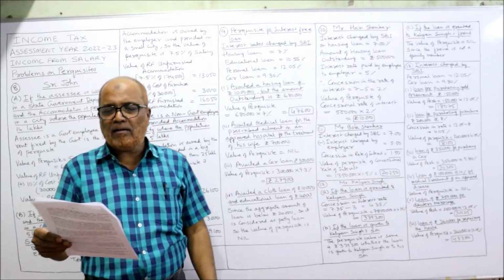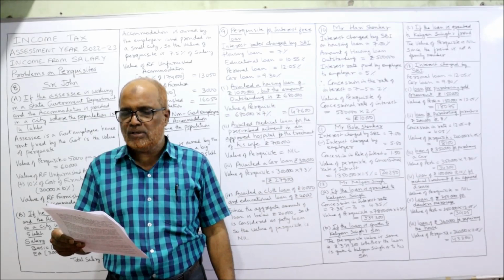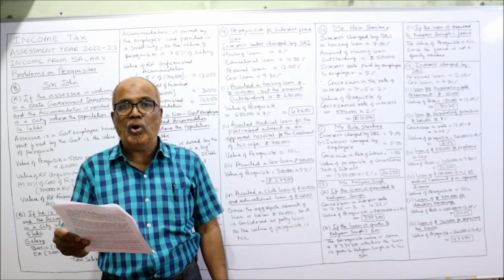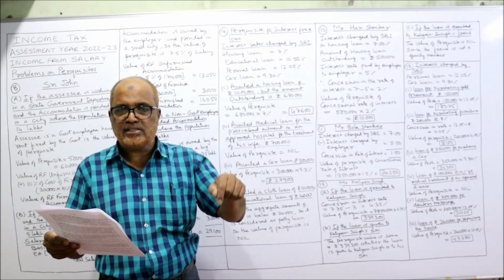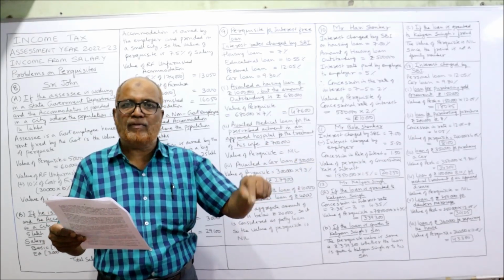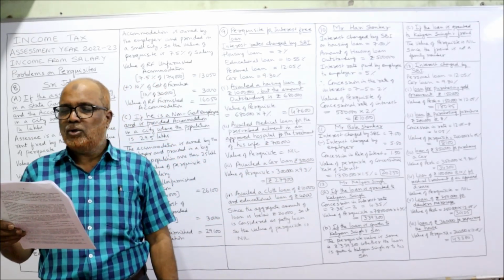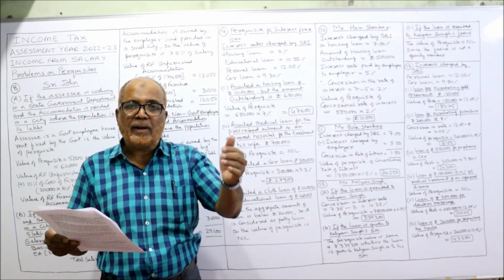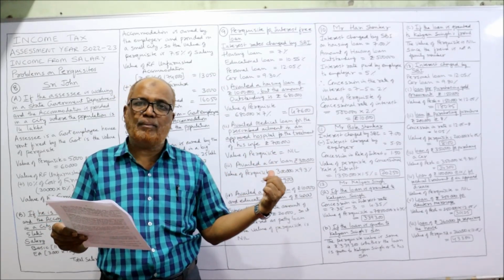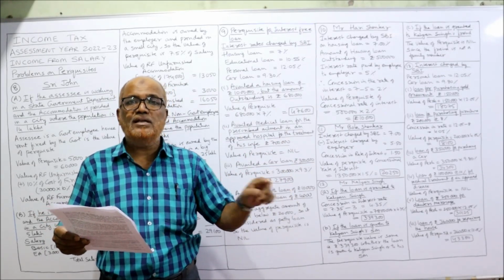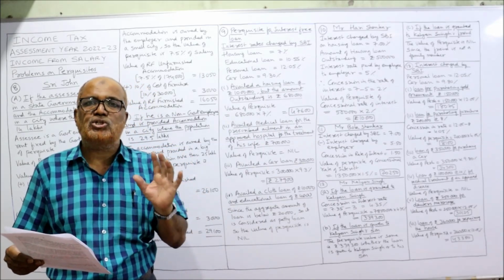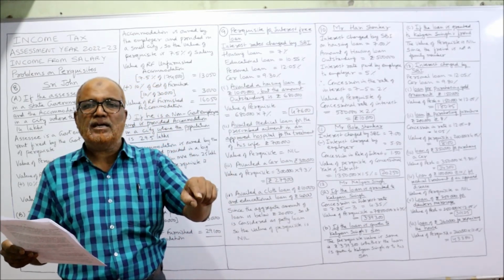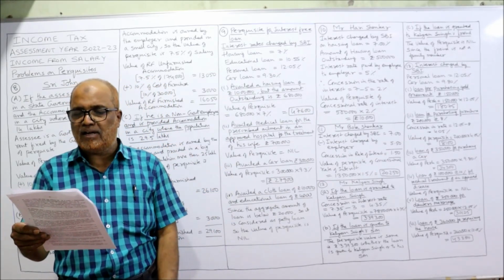Last and final. Calculate the value of the perquisite in the following situation if the loan amount is given by the employer. So, different situations. First, 1,50,000 for purchasing gold ornaments. Employee is purchasing gold ornaments. So, for that purpose, he has taken a loan from employer, 1,50,000. Second, 2 lakh rupees at the rate of 8% for purchasing furniture. The employee wants to purchase the furniture. For that purpose, loan taken from employer 2 lakh. And employer is charging 8%. That means concessional rate. Third, 3,50,000 for purchasing the car. The employee is taking 3,50,000 for purchasing a car, interest free.